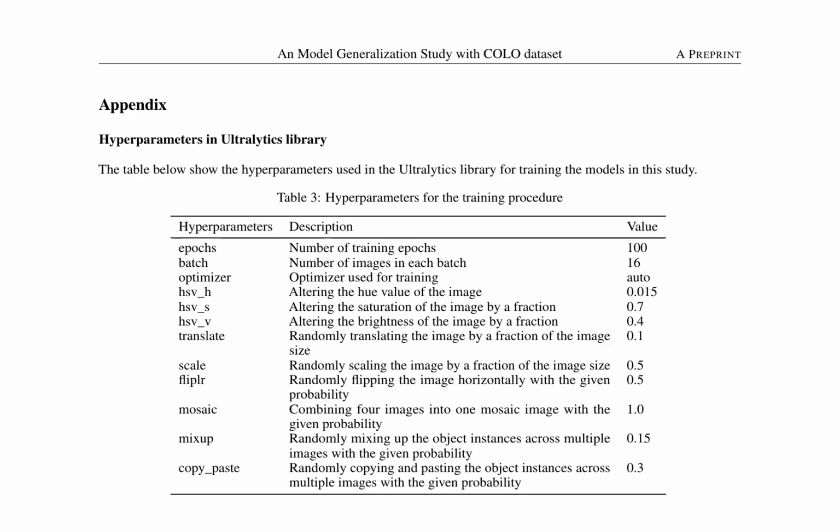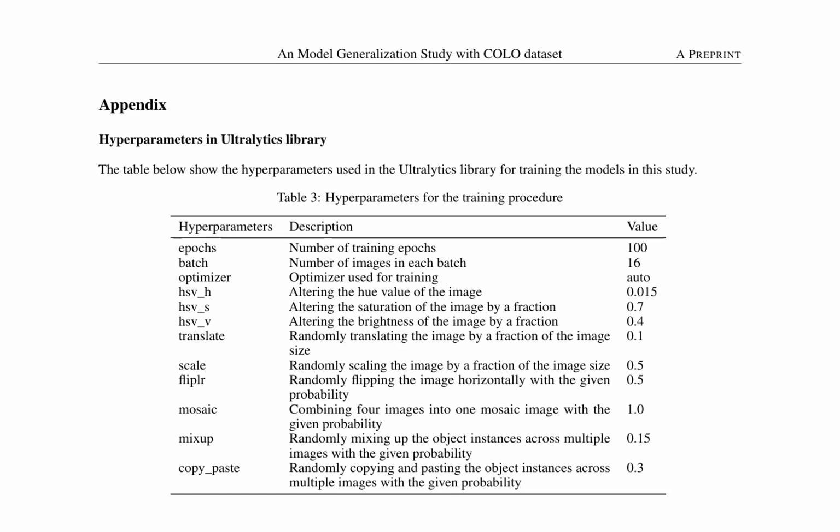This study focuses on model generalization using the COLO dataset, with an emphasis on hyperparameter tuning for optimal performance. The authors utilize the Ultralytics library and provide a comprehensive table detailing the hyperparameters used in their training procedure. These include parameters such as epochs, batch size, optimizer, and various image augmentation techniques like altering hue, saturation, brightness, translation, scaling, flipping, mosaic creation, mix-up, and copy-paste.